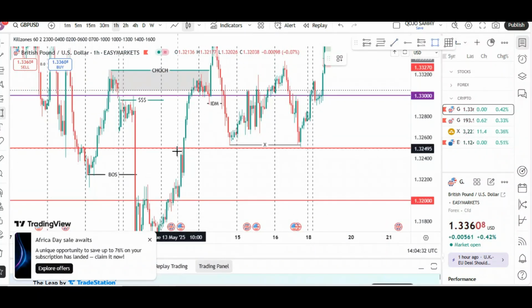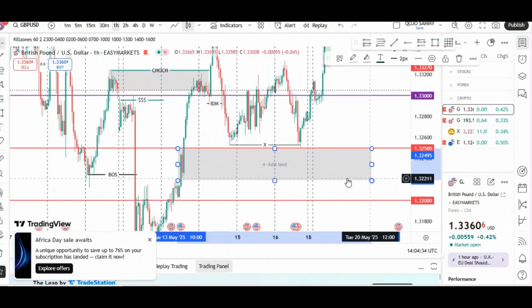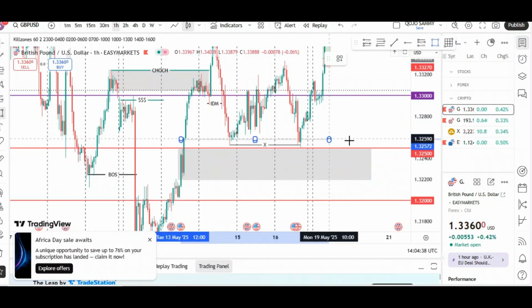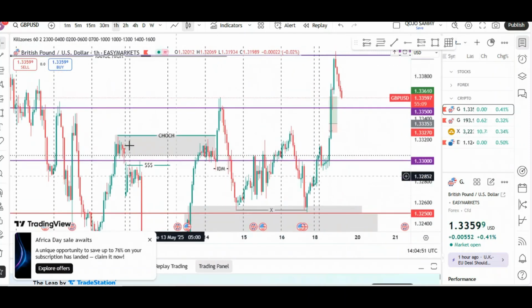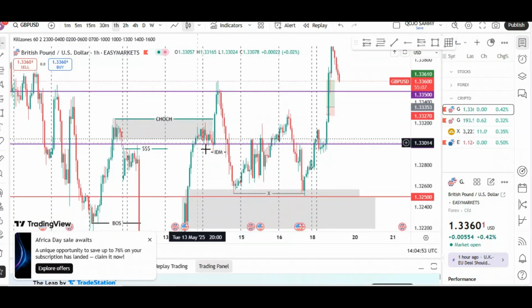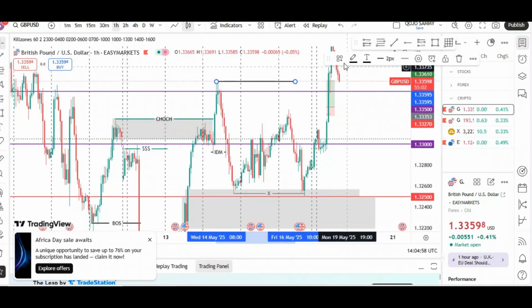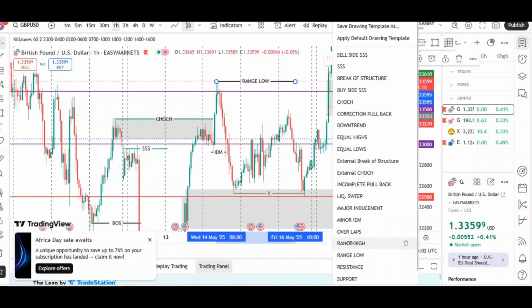Before this institutional order block, this is an institutional order block, there is this fair value gap related to it, and then it seems price reacted from the orders that were left out before the institutional order block was created. So price tapped into it, moved but couldn't break out. So if there's a change of character and then there is an inducement created over here, this becomes our new high.